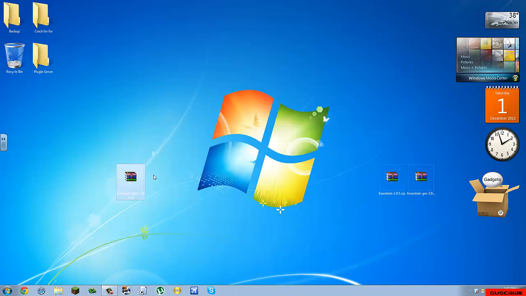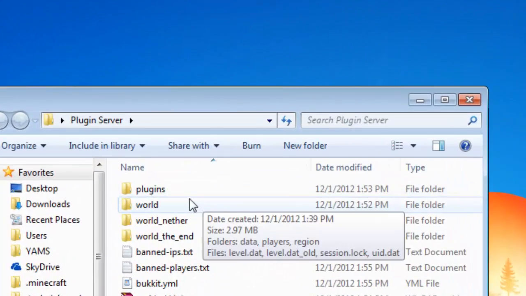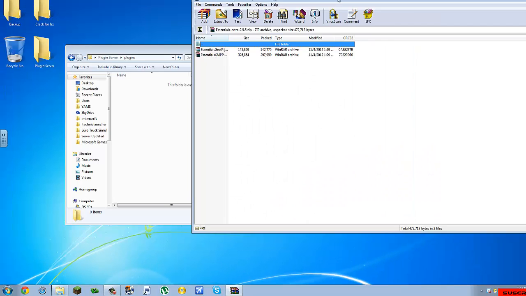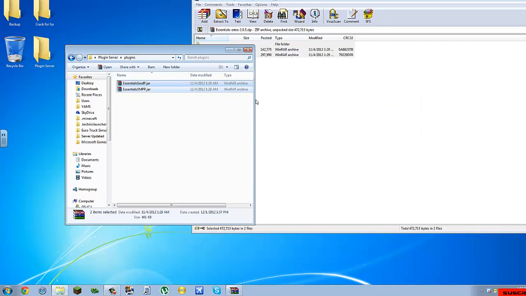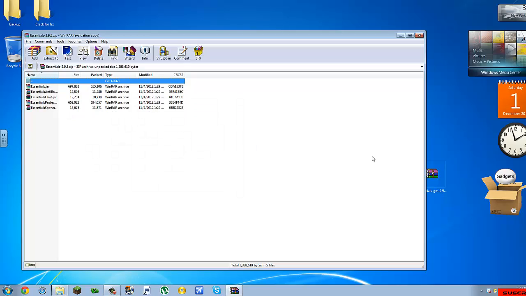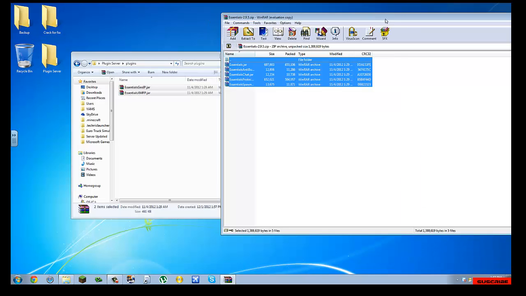Right. Now, we want to go to your Bukkit server. Then you want to select Plugins. And then you want to open every WinRAR file and drag everything that's inside into the plugin folder. The link for WinRAR will be in the description.